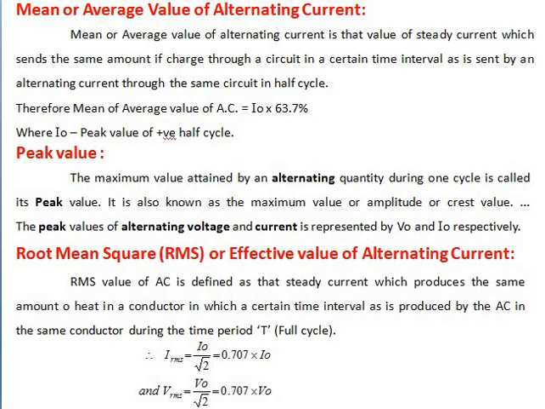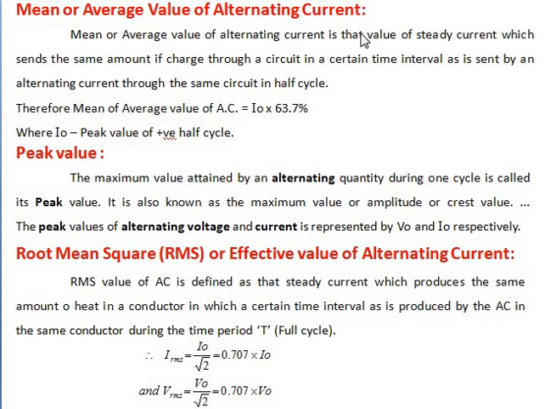Physics, Alternating Current, class 2 of 1, in which we are going to learn about mean or average value of alternating current, peak value, and root mean square or effective value of alternating current. Okay, so now all these things you already studied in PUC Science second year, but still we will repeat that thing. What is mean or average value of alternating current?